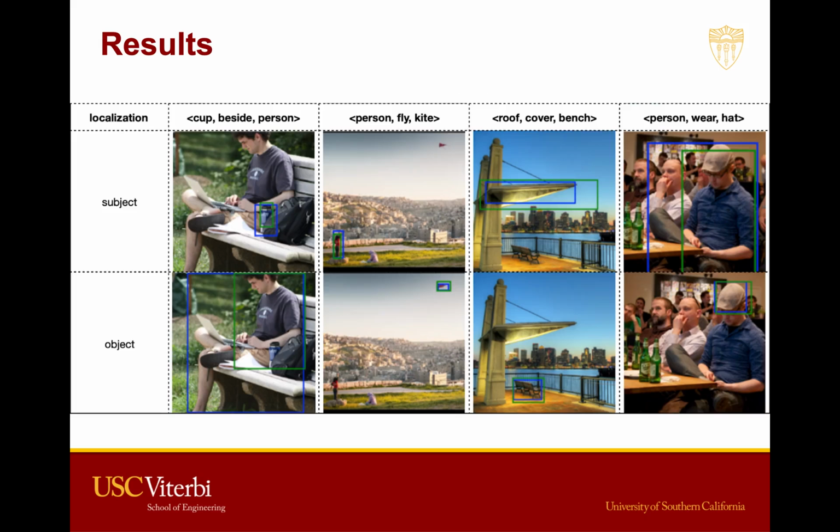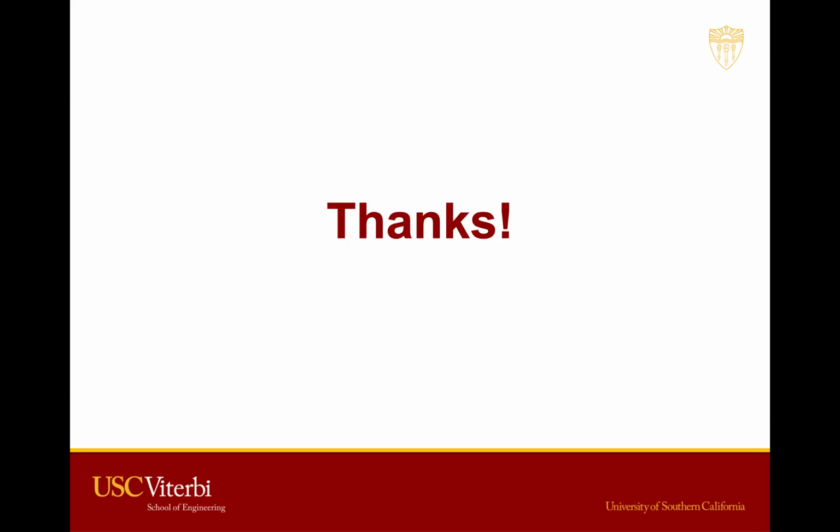We show some visualization results here. All these 4 examples show pretty good referring relationships results. Take the last image as an example. We would like to ground a person with a hat. There are several people in the image, and for referring relationships, we like to ground a specific one. Using the predicate analysis method, we successfully localize the specific man with a hat, which is the man we really want in this image. So this is all for our presentation, and thank you very much for listening.